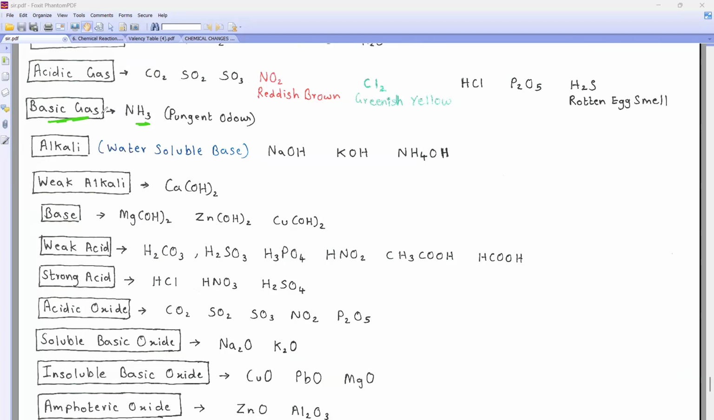Suppose I tell you to write a reaction in which a basic gas is formed, then you have to write the formation of ammonia. We have done it in hydrogen also, beta. Remember, we used to get ammonia. Why is this called a basic gas? Because if I add water to it, it forms base. Therefore, it is a basic gas. Clear?